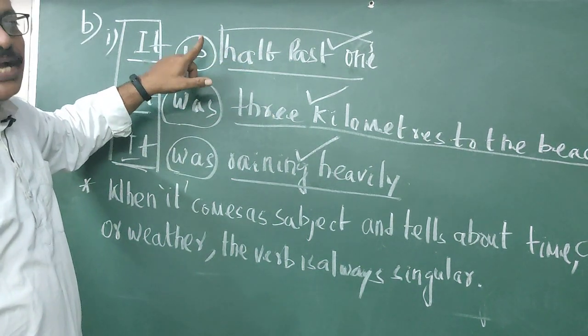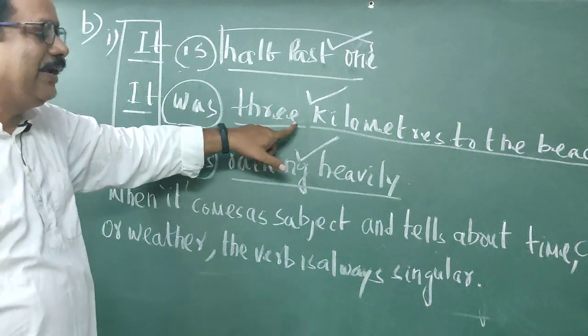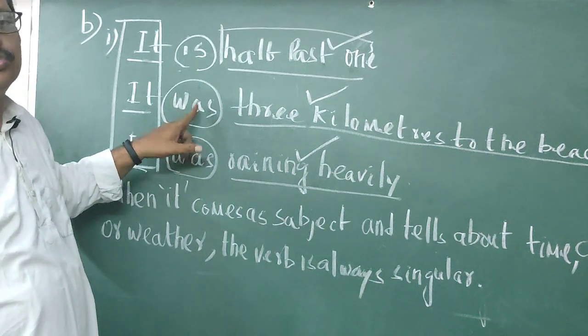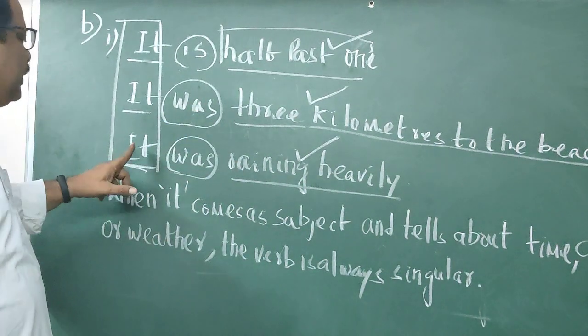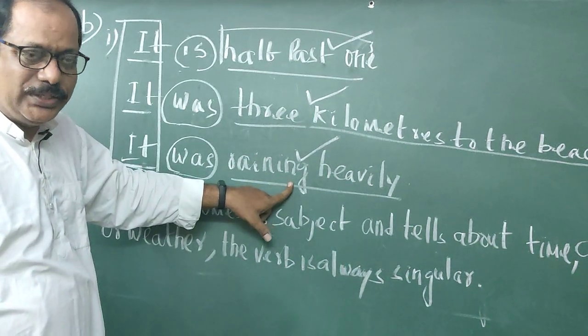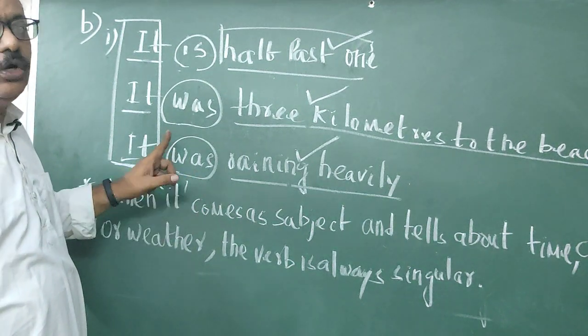You cannot use are or were. When it is telling about distance, you can use is or was. You cannot use are or were. When it is telling about weather, raining heavily is weather, you have to use is or was. You cannot use are or were.